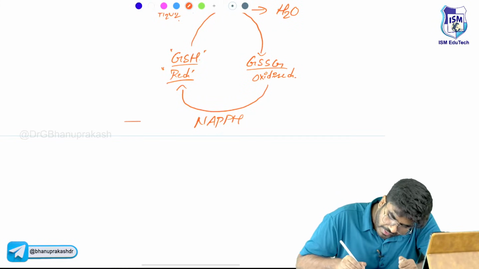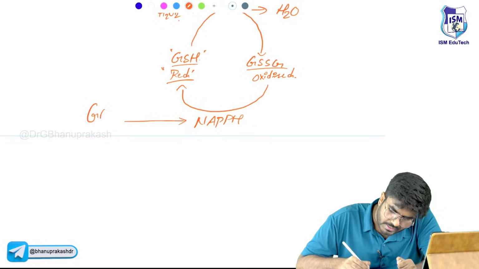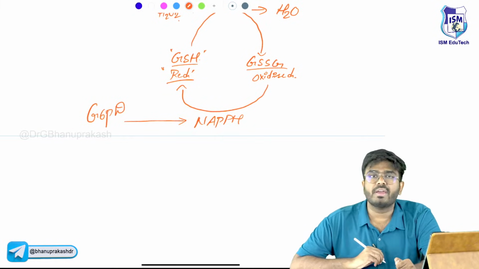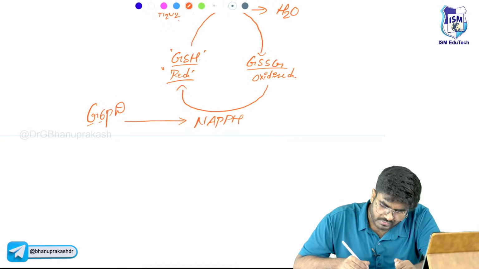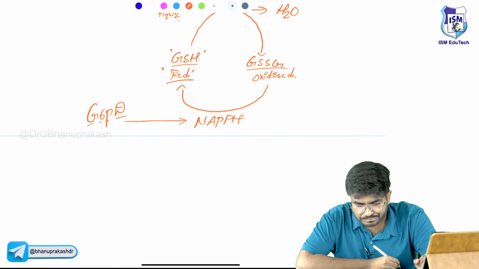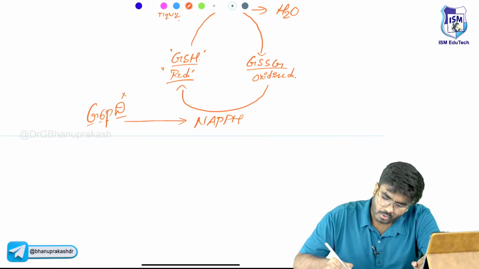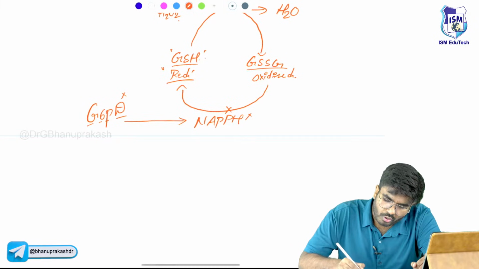But for the production of NADPH, what do you require? You require an enzyme called G6PD, glucose 6-phosphate dehydrogenase. Whenever this glucose 6-phosphate dehydrogenase is not there, no NADPH, no glutathione.